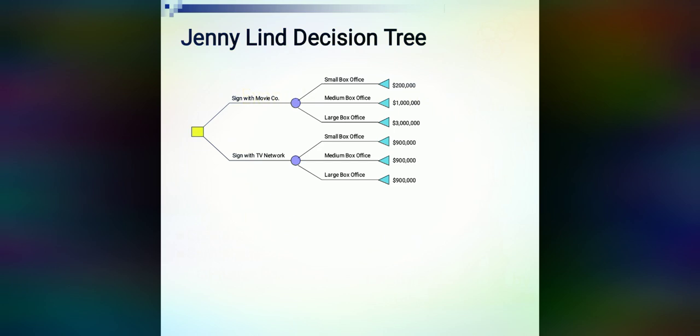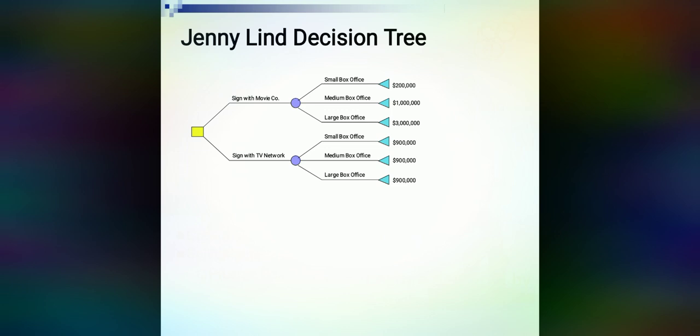In our problem, in the decision tree, yellow is the decision node. Here we have two decisions: sign with the movie company or sign with the TV network. So we will divert this decision node into two branches. The chance node again diverges into the three states of nature, that are small box office, medium box office and large box office.